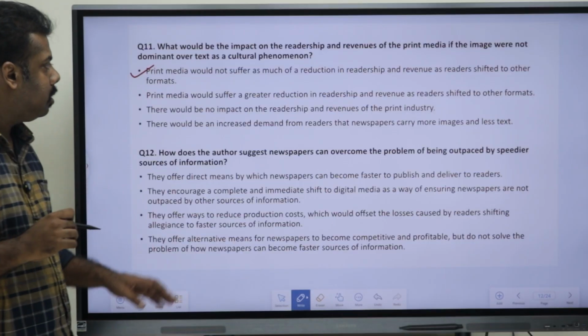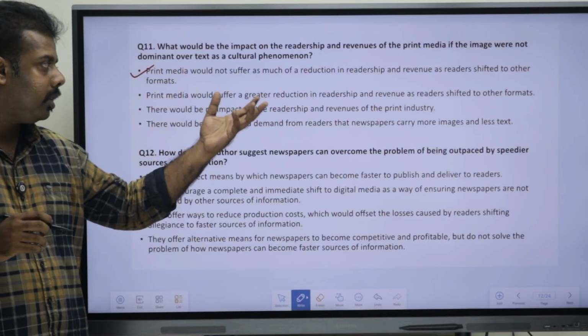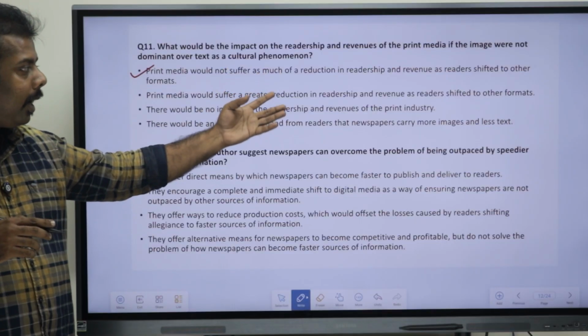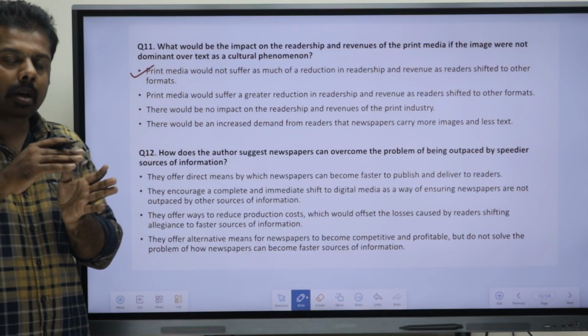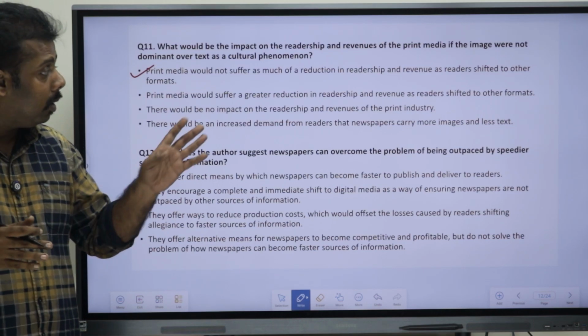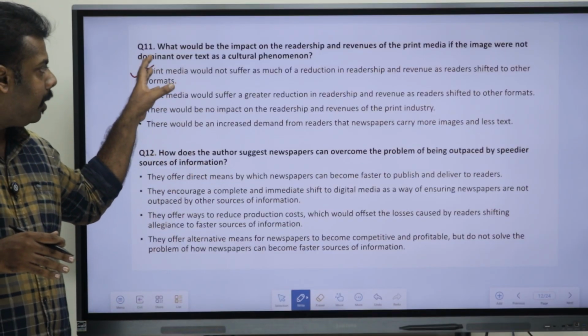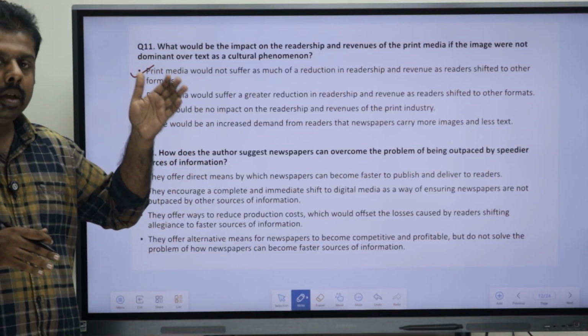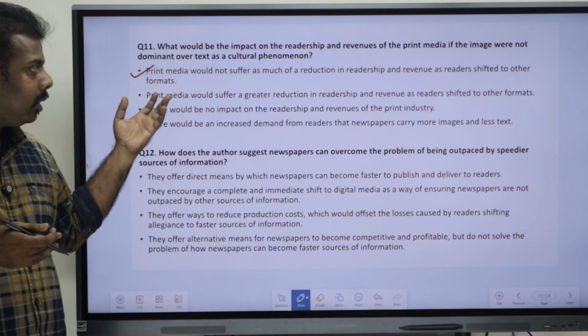Because if they won't suffer as much, readers have shifted to other formats, which we have already seen. Instead of print media, the author has also spoken about digital media. So the print media won't have suffered much because they had already moved to other formats. So that is the right thing which we can mark.